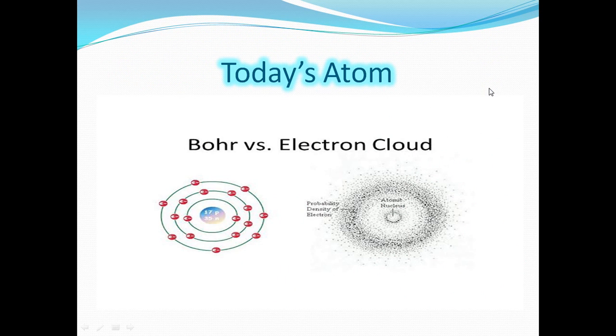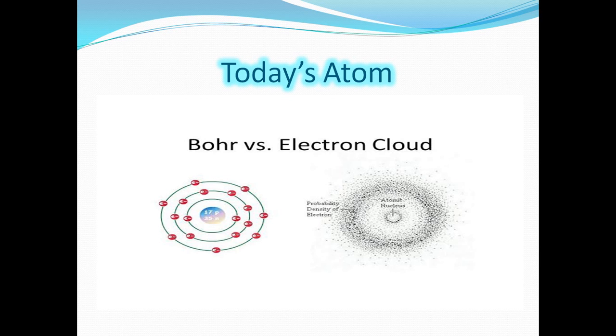nowadays, a lot of scientists collected together and modified Bohr's idea about the atom. These scientists were Einstein, Schrödinger, Heisenberg, and a lot of scientists. What did they say?